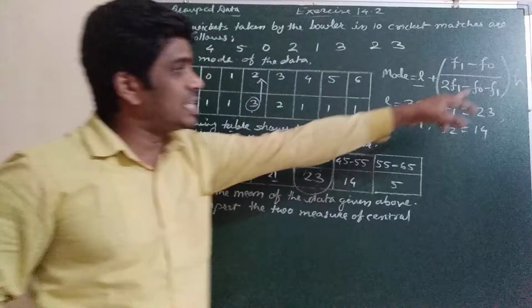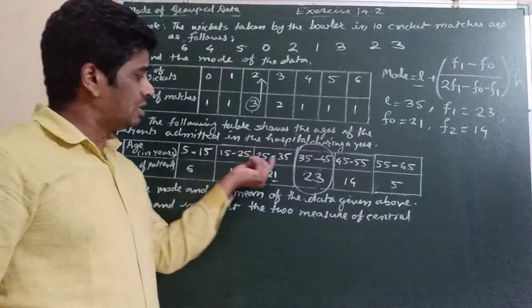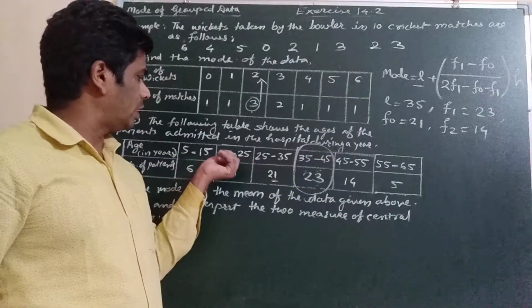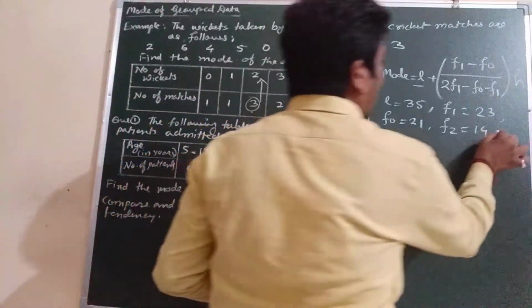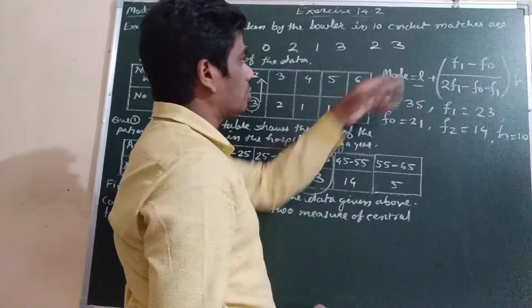Now what is H? H is the class size. The class size here is 10: 5 to 15, 15 to 25, so H equals 10. Now we will substitute here.